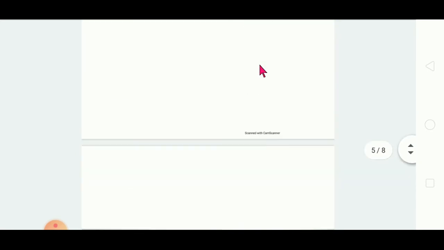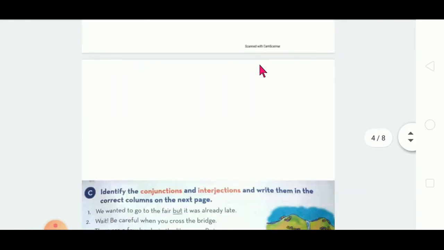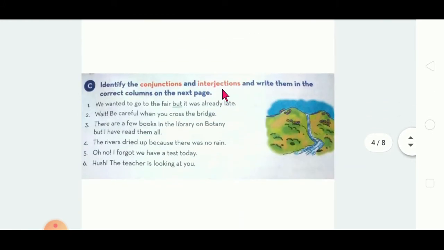Right? So, next, third one. There are a few books in the library on botany, but I have read them all. Botany means the study of plants.